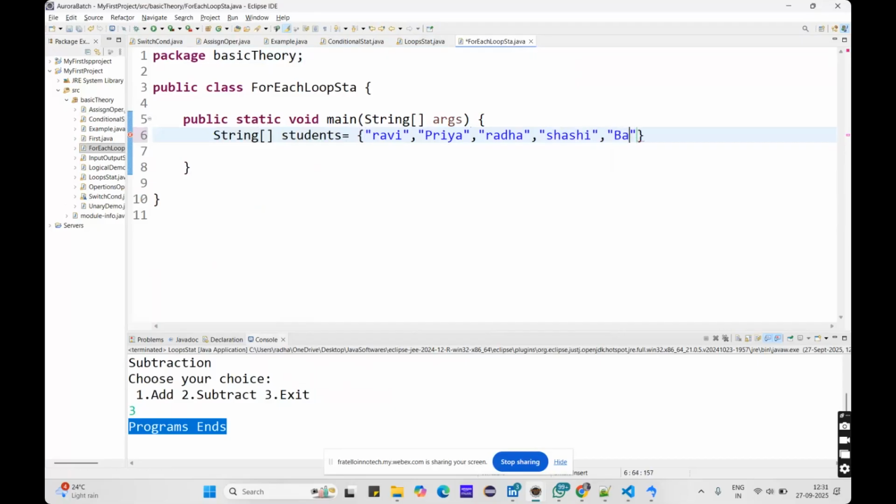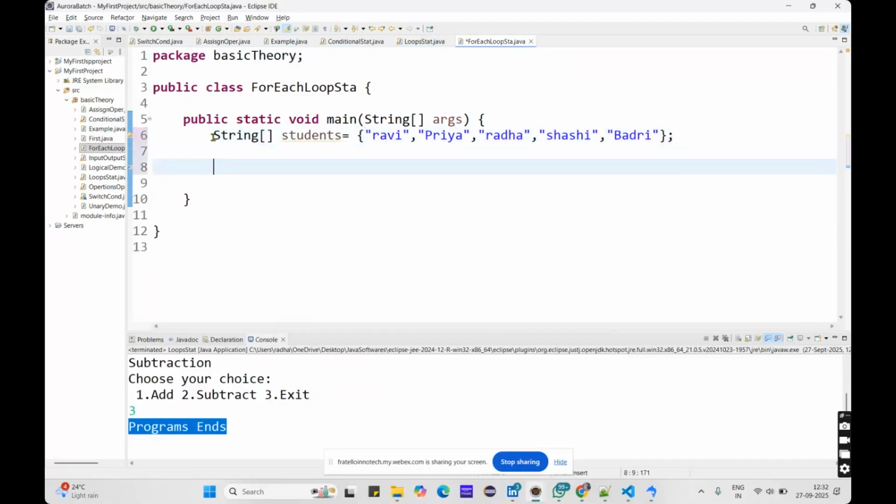These are the students I have. I want to print each student name, whoever is present in my school or my institute or somewhere else, each one of them.